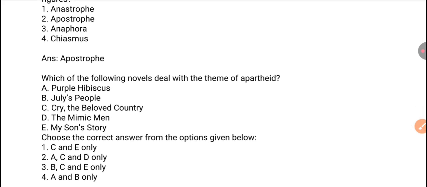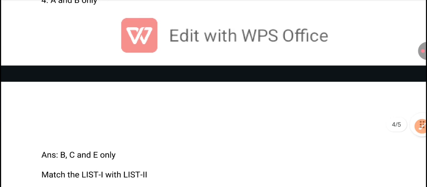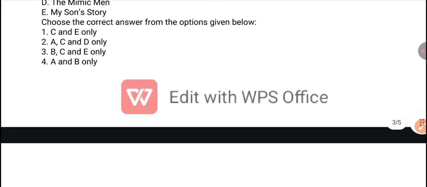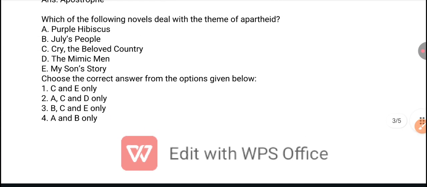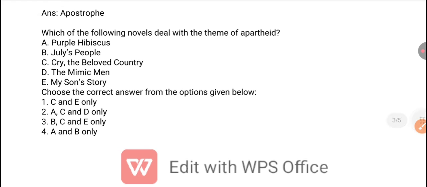So the right answer is option B, C, and E only, which is our option number 3. B is July's People, C is Cry, The Beloved Country, and E is My Son's Story. These are the novels which deal with the theme of apartheid.